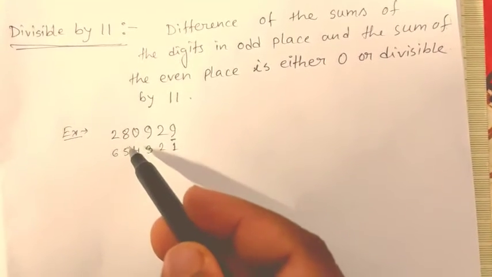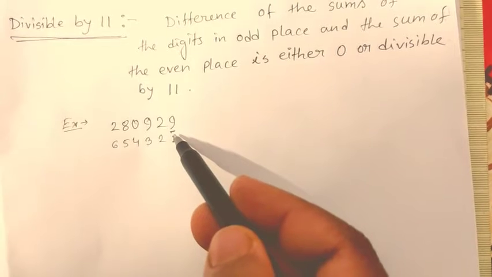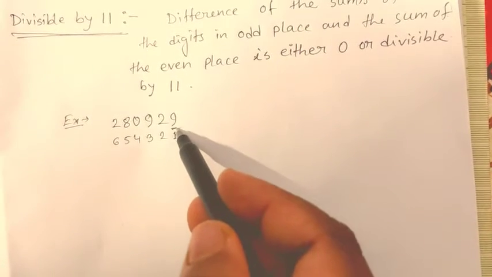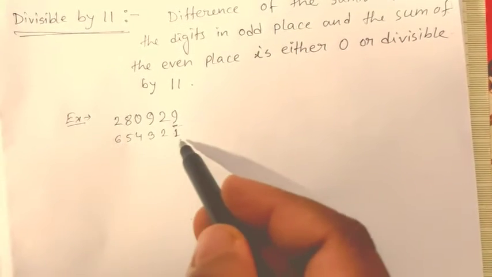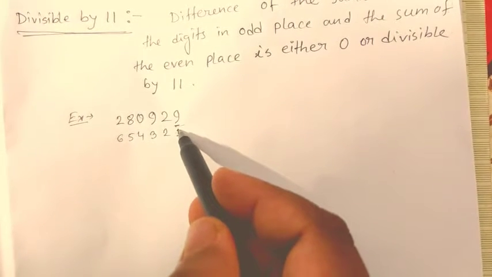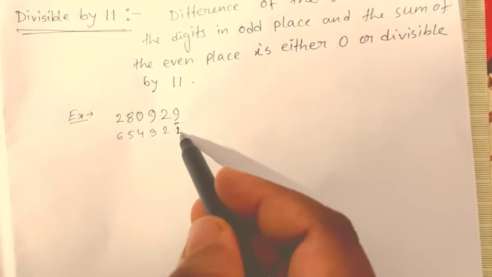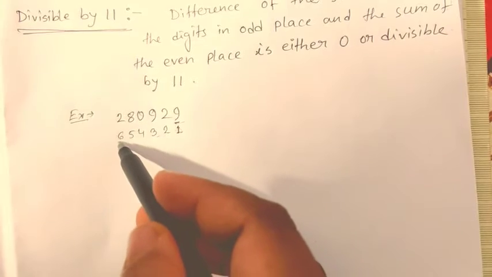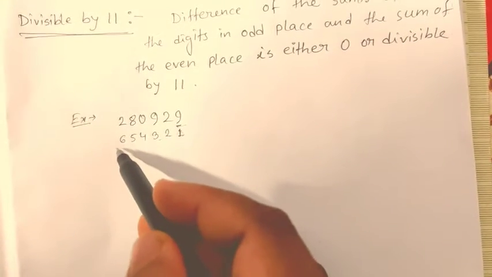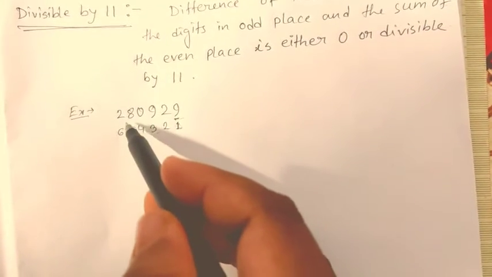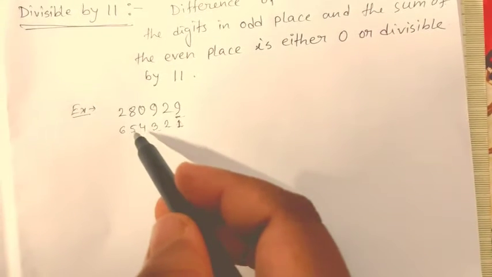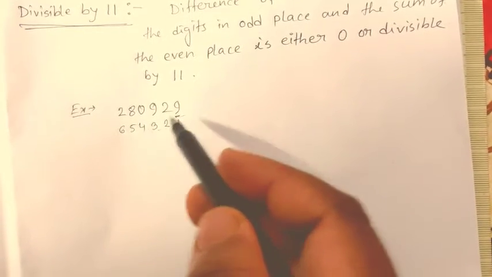We have taken 2,80,929 and we have numbered the places. The units place digit is numbered as 1, and the next ones are 2, 3, 4, 5, 6. So 6 digits are there, and we have numbered the digits with the natural numbers.